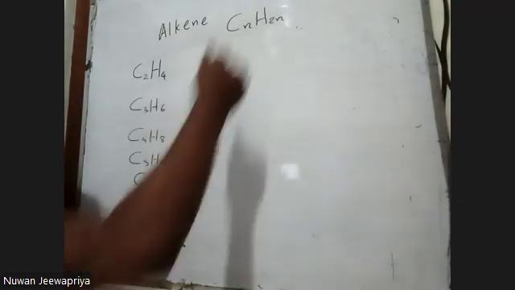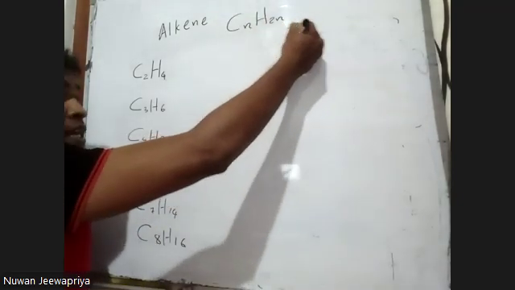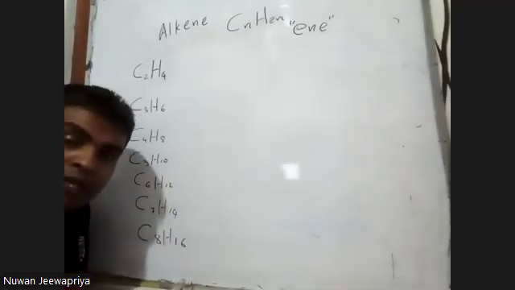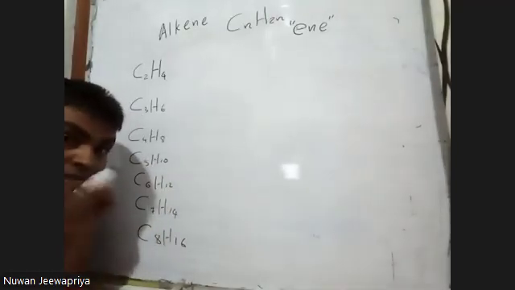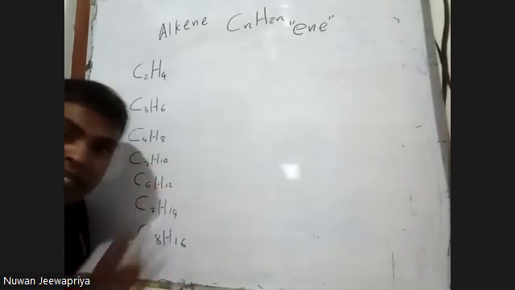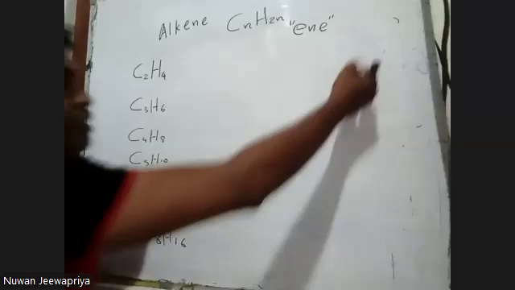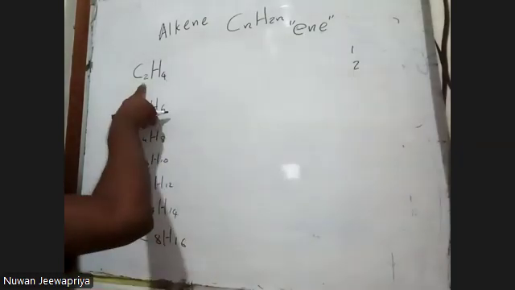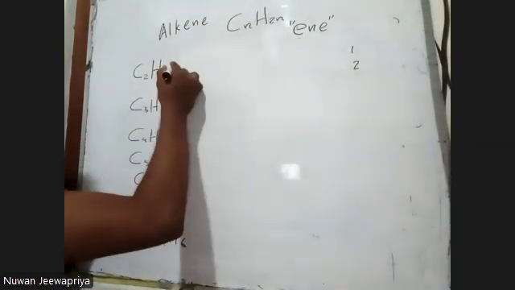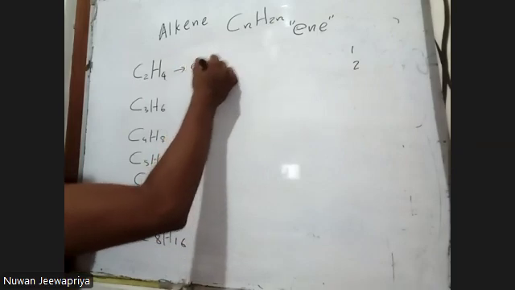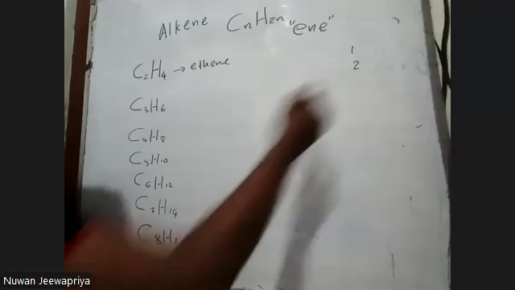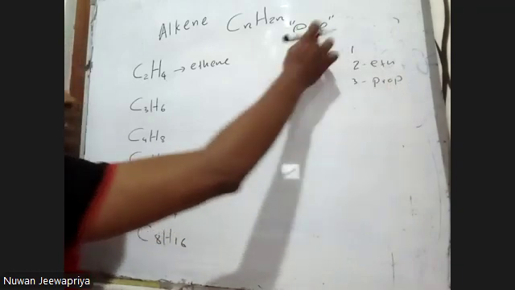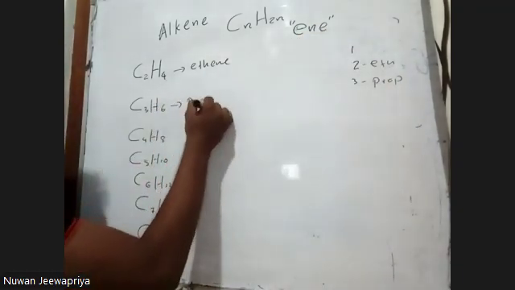Right. So alkenes finish their name with the suffix "ene." The surname of these family members is "ene," or their names end with the "ene" suffix. Right. So, one carbon is meth, two carbon is eth. Here, two carbon, ethene, because two carbon is called eth, three carbon called prop. So, propene.